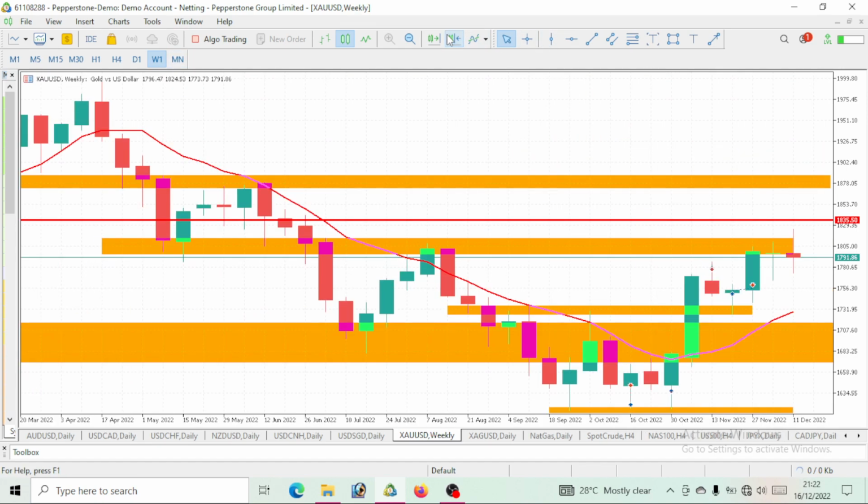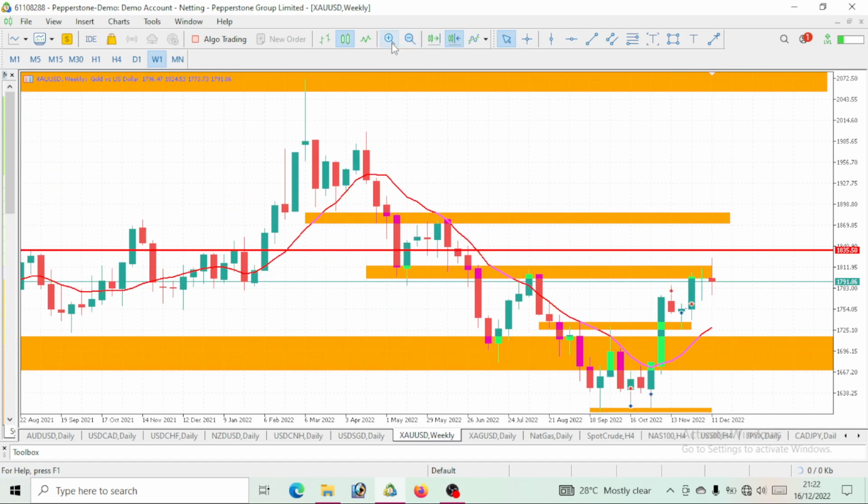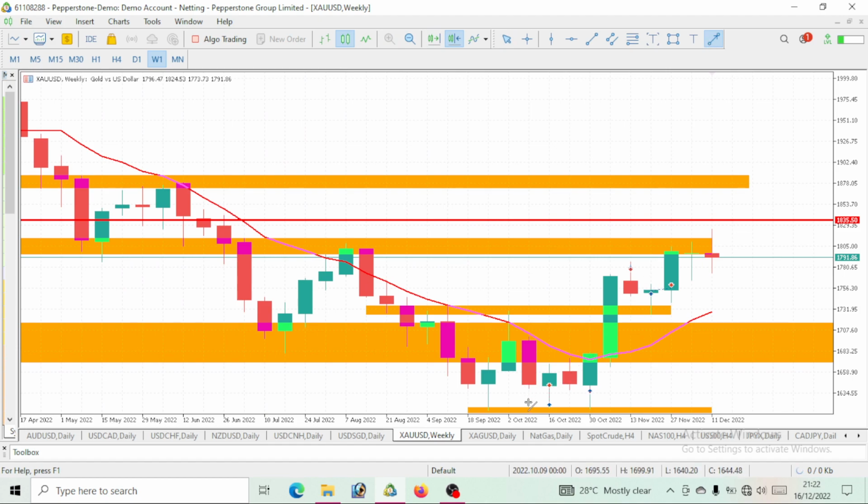Now let's see what this weekly time frame says. Like I said previously, if you want to take a trade, you will want to know the trend. So you can clearly see that this price is in an uptrend move. You can also see that this price is trading above our 10 period moving average. Once it is above our 10 period, then clearly that is still a bullish move.